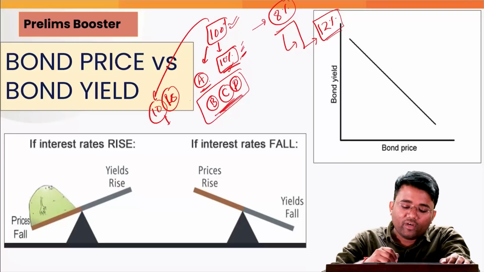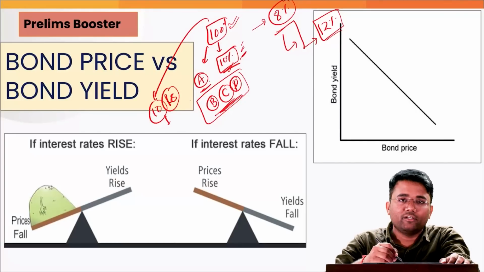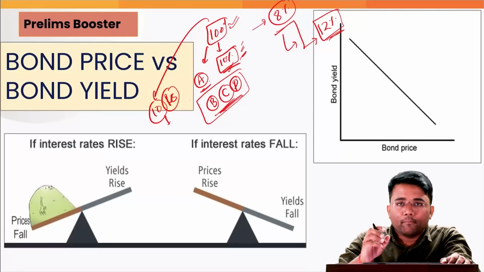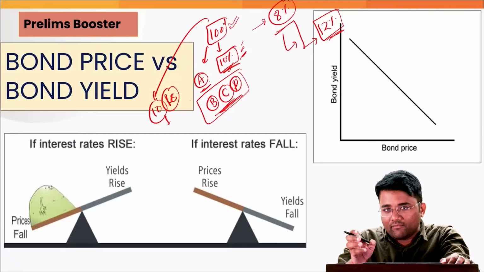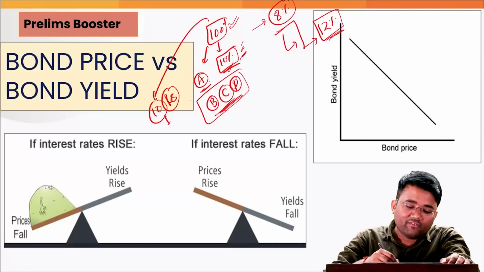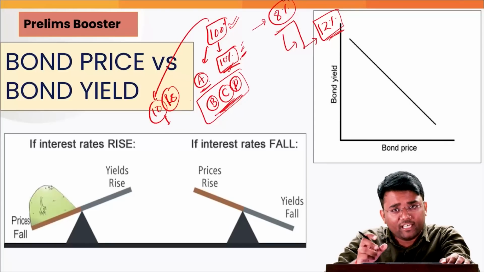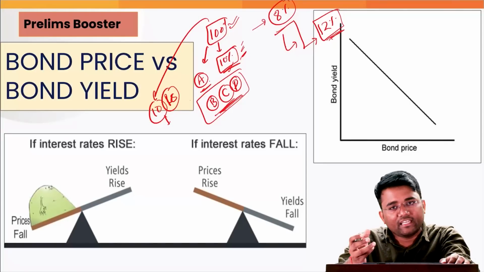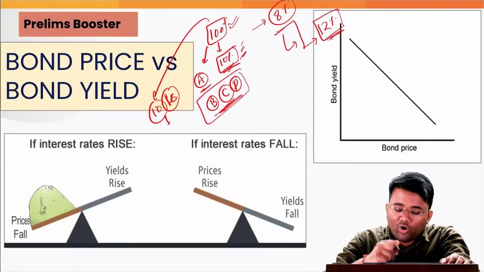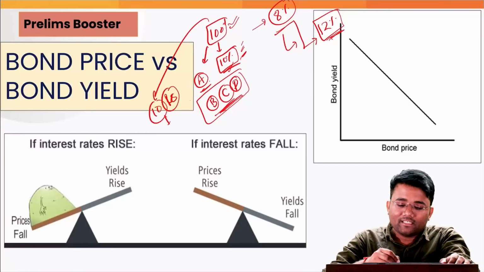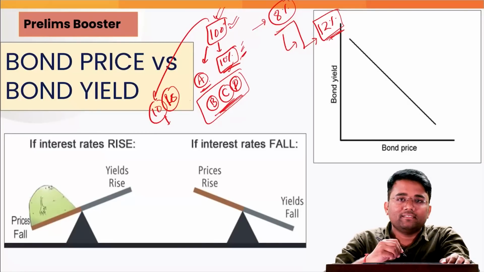Now all these three friends, will they be willing to buy at 100 rupees? The answer is no, because in any case they are getting a better rate of interest in the market itself. Let's suppose any of these B, C, D will be investing 100 rupees. Instead of buying this bond at 100 rupees where they will be getting a rate of interest of 10% only, they can invest in the market and get 12%. So what B, C, D will say is that okay, we'll offer you a lower price than the actual bond price.